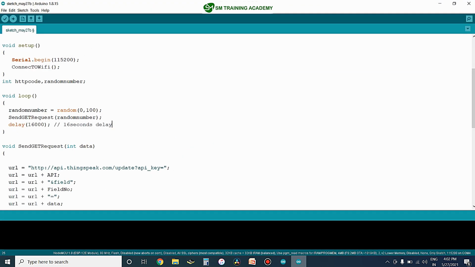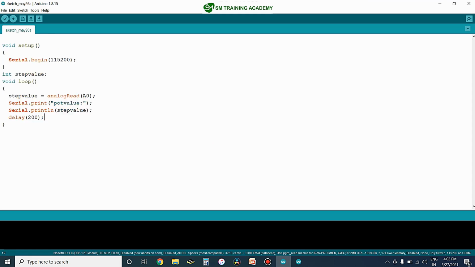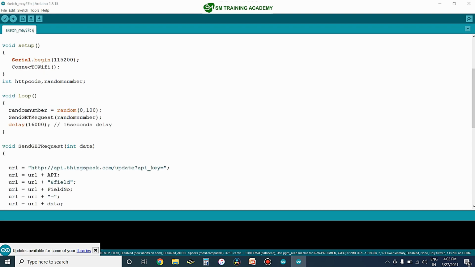Here you can see this is the program for transmitting the GET request from our NodeMCU for passing the random numbers from 0 to 100 to this field. And this is the program for fetching the analog value from the A0 channel of NodeMCU. So here I am going to use the same program of transmitting a random number, making some alterations for passing the step value that I receive from the analog channel A0 of the NodeMCU.